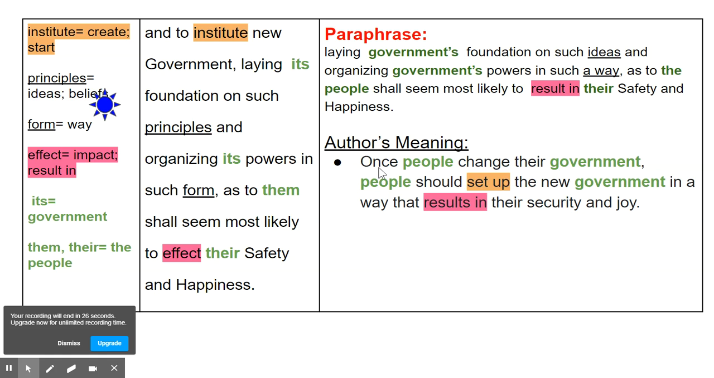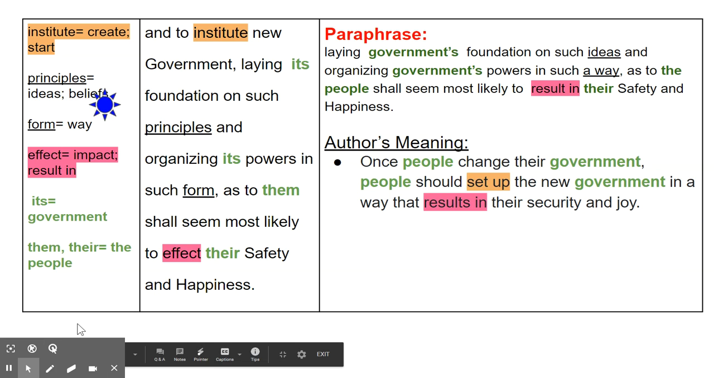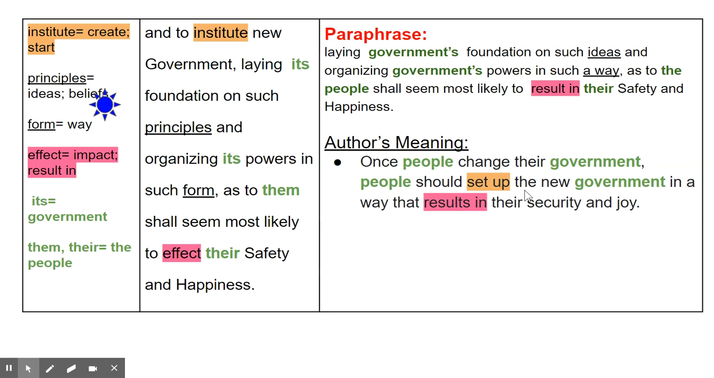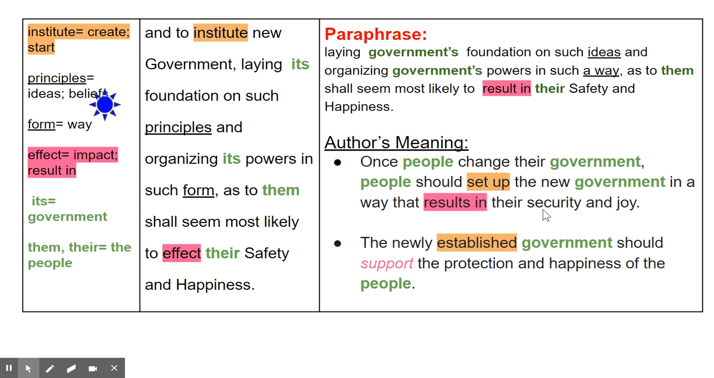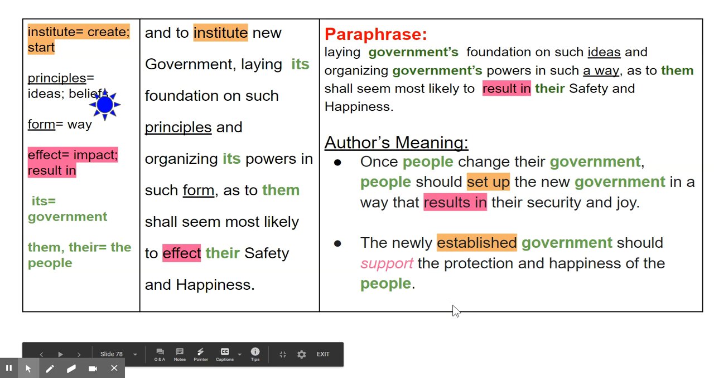And so it says once people change their government, people should set up a new government in a way that results in their security and joy. Okay? And another way to say that would be the newly established government should support the protection and the happiness of the people. So pause here to make sure you have your notes.